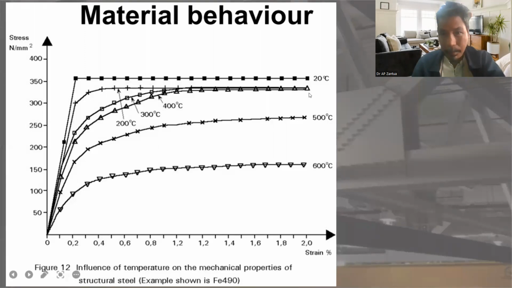So what about if the temperature goes up to 600 degrees Celsius? This is only 150 megapascal. So from 350 to 150. 150 over 350, that is too much. 250 megapascal reduction in capacity. That is a failure. So this is the influence of temperature on mechanical properties of structural steel.